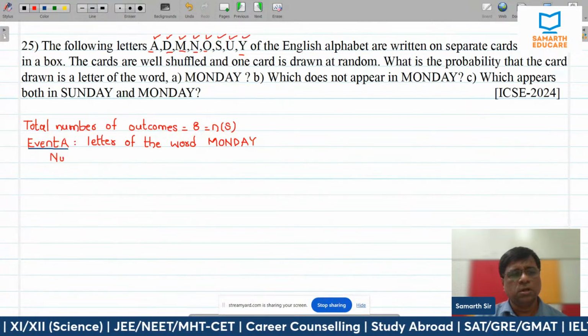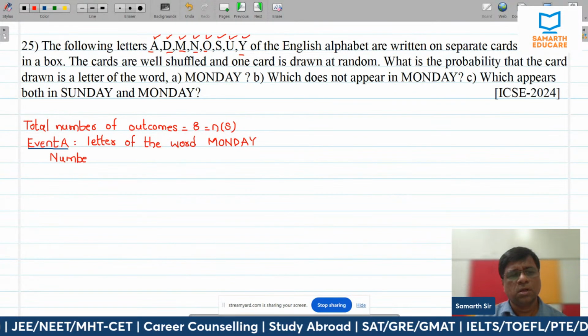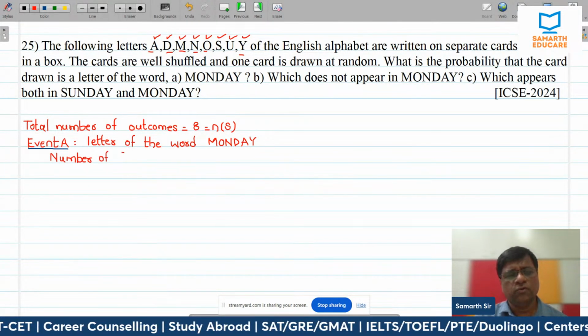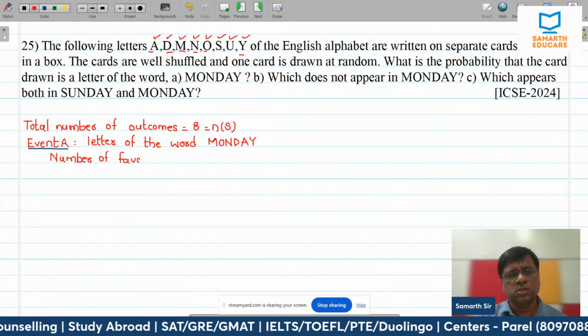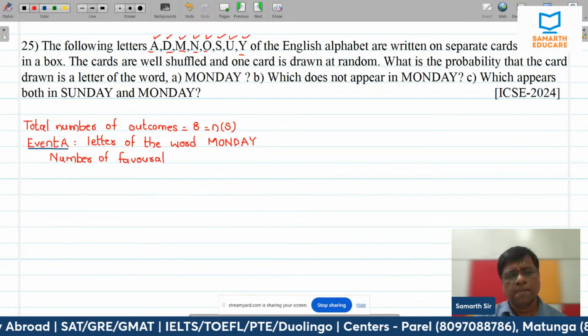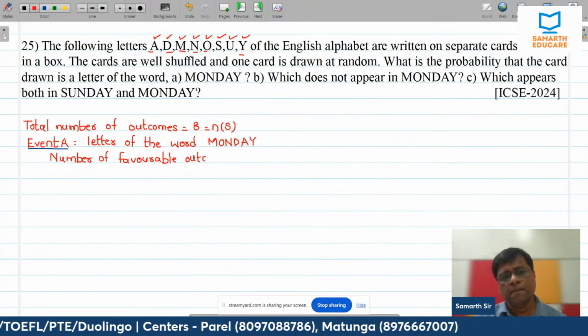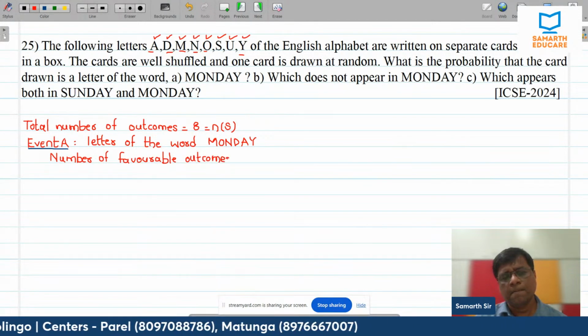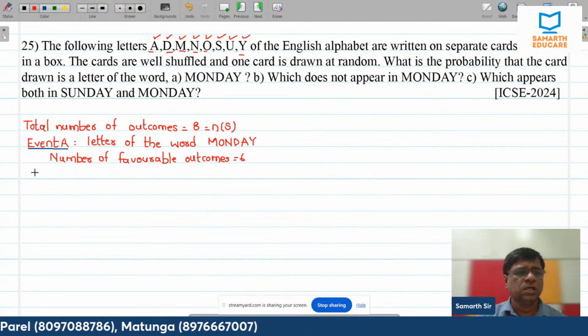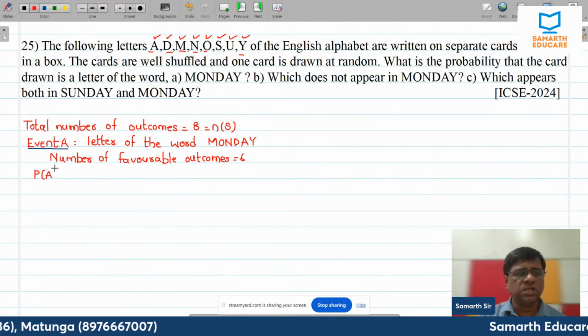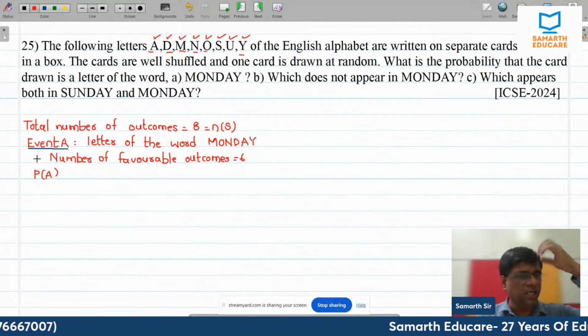Number of favorable outcomes is equal to 6.